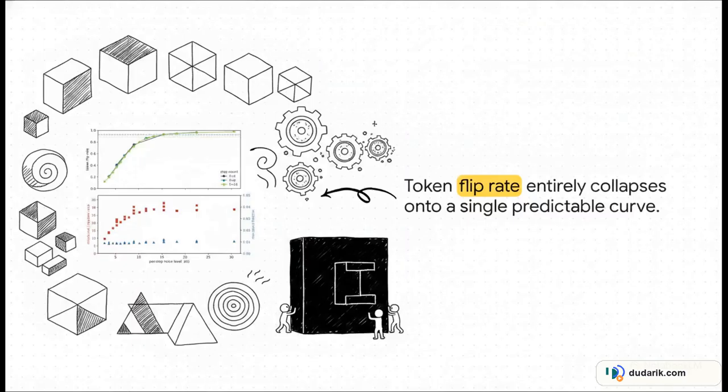And the math holds up perfectly under stress testing. The researchers ran an Oracle roll-in, mapping out exactly how tokens flip across different step counts, like 4, 8, and 16 steps. And notice how the token flip rate collapses entirely onto a single, predictable curve based purely on the noise level. This is a huge finding because it definitively proves the limitation is fundamentally geometric. You can't just fix it by tweaking your training schedule. The literal geometry of the readout dictates the failure.